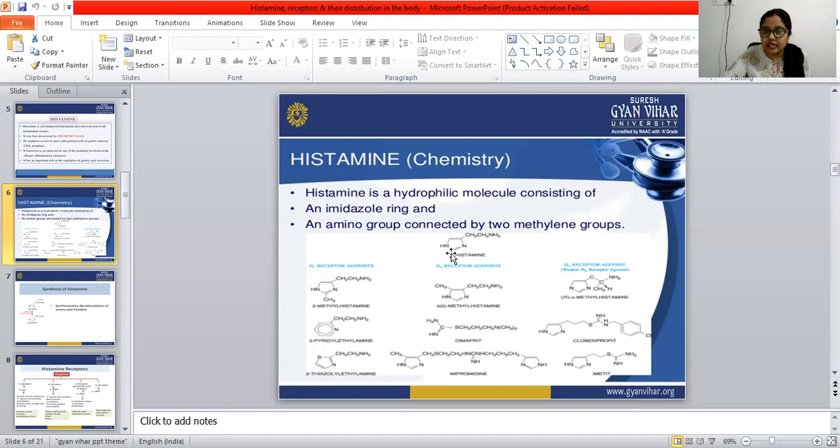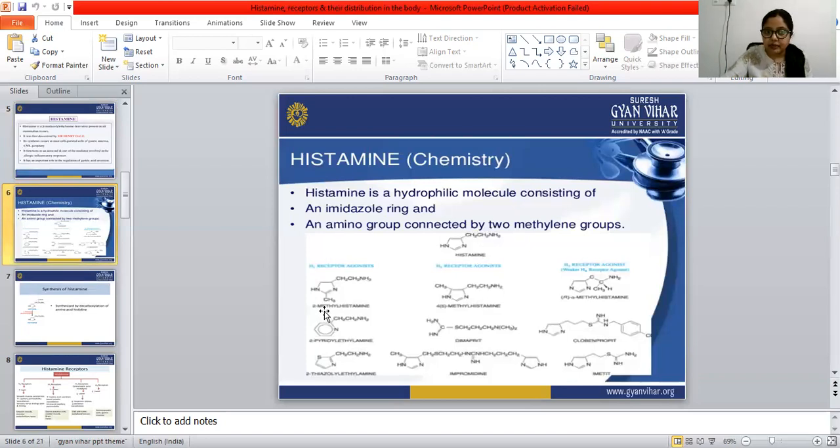This imidazole ring contains 2 nitrogens, at the first and third positions. And there is an amino group connected by a 2-methylene group. So histamine consists of an imidazole ring and an amino group connected by 2 methylene groups. This is the chemistry of histamine.